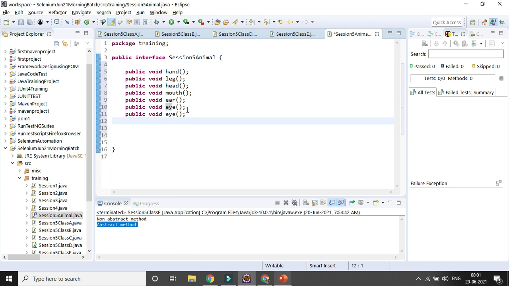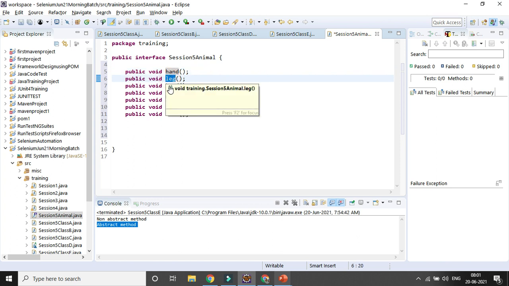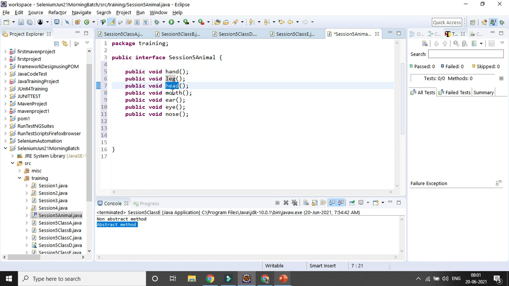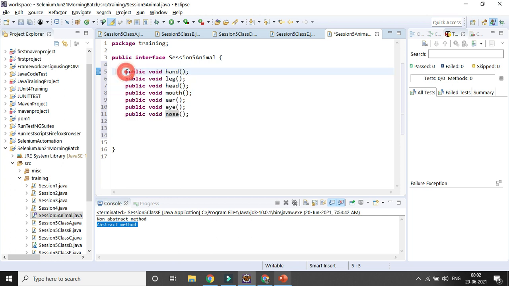Then definitely from animal to animal the value can vary. Some animals do not have any leg, only 4 hands. Some animals have only leg and head. Some animals might have 2 heads, 2 mouths, 4 ears instead of 2. It can be only 1 eye. It can have 3 noses, like that. I am just assuming. But these are the important characteristics an animal should have. So that's why I am defining the schema, or whatever characteristics it should have, as an interface.